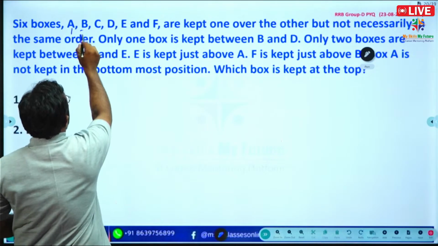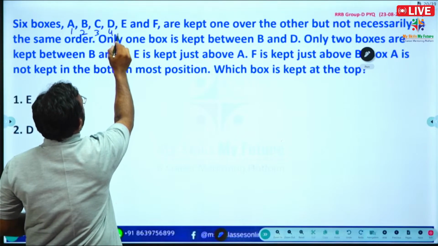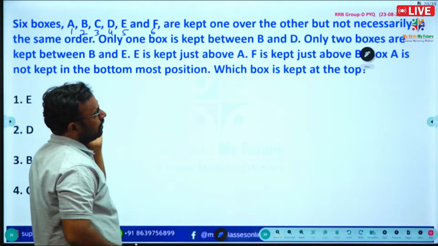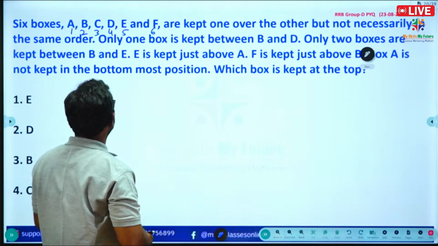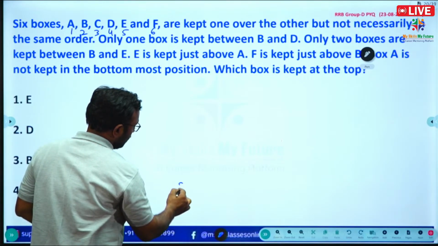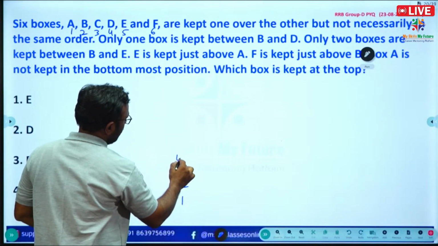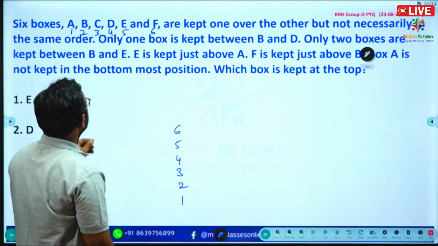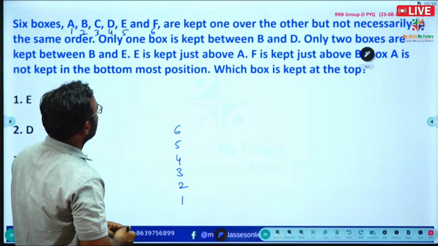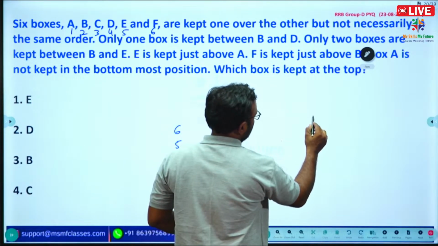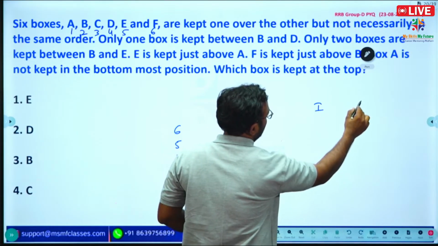A, B, C, D, E and F are kept one over the other, but not necessarily in the same order. So, here 6 boxes are there: 1, 2, 3, 4, 5, 6. Only one box is kept between B and D. So, there are 2 cases for that.